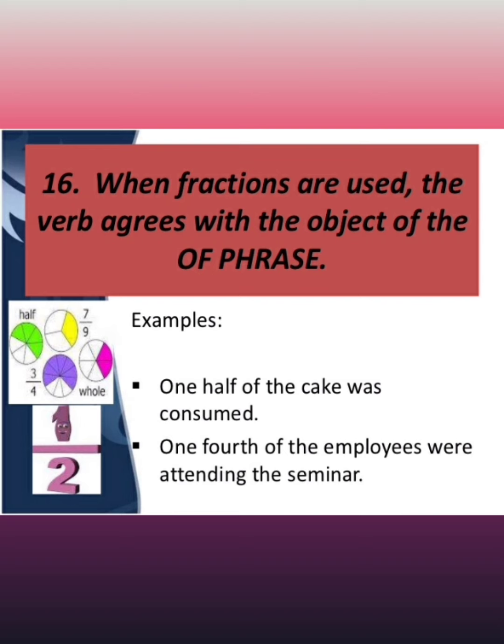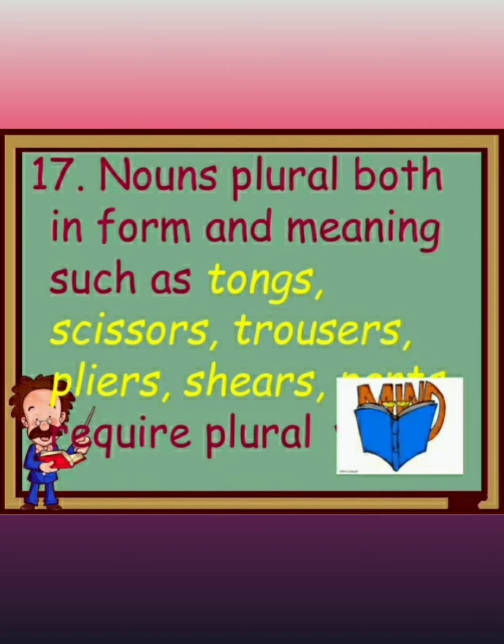You can easily understand that cake, singular number, one half of the cake, singular number, that's why was. Employees, not employee, employees means plural number, that's why were. So whenever you are writing any sentence using fractions, you have to keep this object in mind. Okay, and then you have to put the verb.